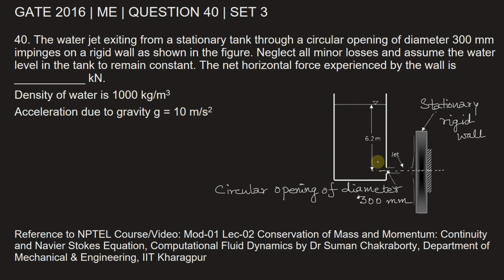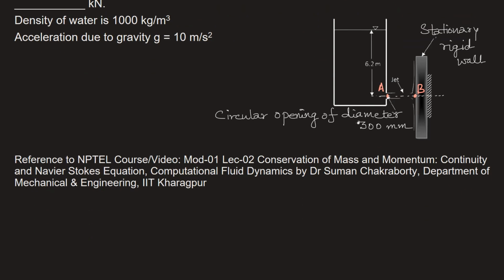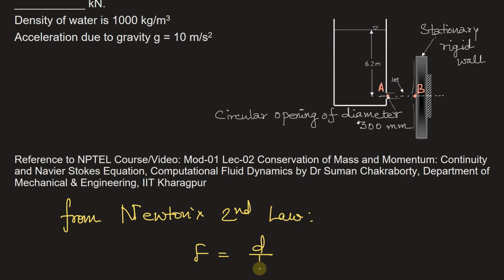Let's analyze this diagram. Suppose this opening, from where the water leaves the circular opening, is point A, and the point where the water jet hits the wall is point B. Now from Newton's second law of motion, we know that force is equal to change in momentum.